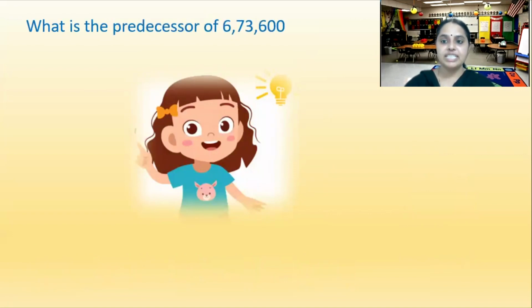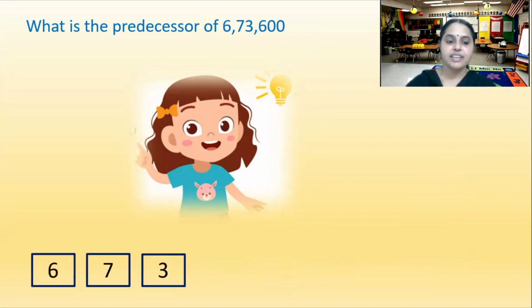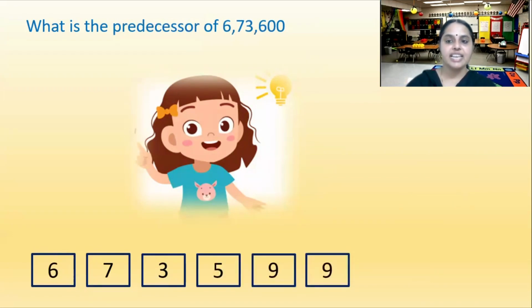Now, what is the predecessor of 6,73,600? What is the number that comes before 600? 599. So the predecessor is 6,73,599. How did we get this?